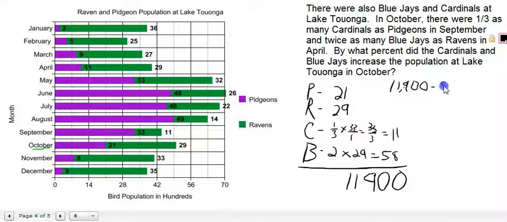So we're just going to do the actual number this time, although we don't need to, but we're just doing it just to work with some larger numbers here. And so 11,900 minus 5,000 would give us 6,900.